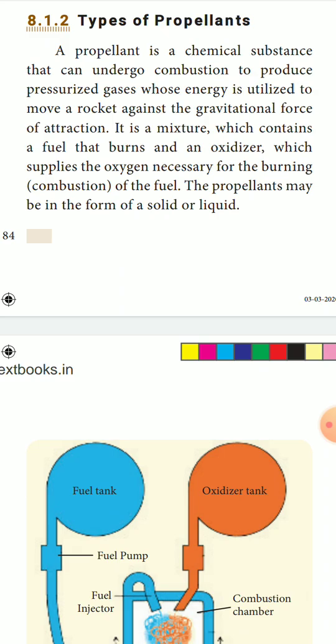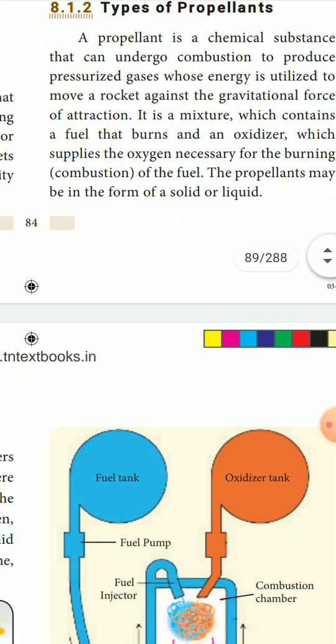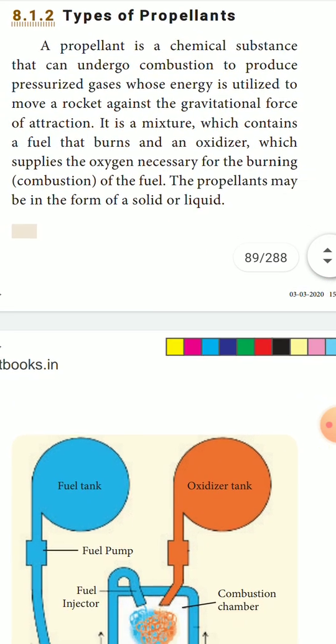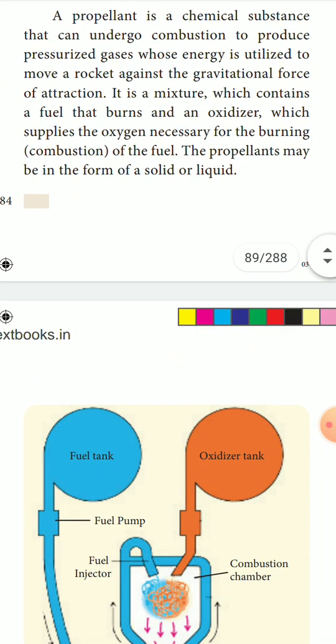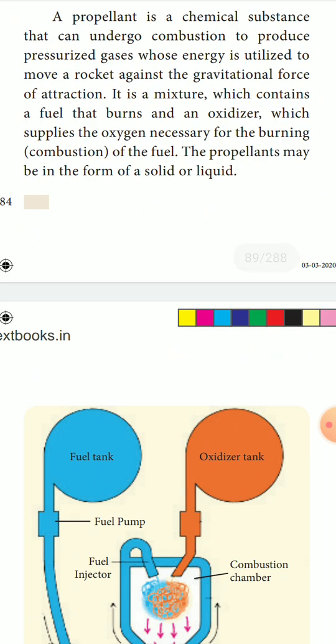It is a mixture which contains a fuel that burns and an oxidizer which supplies the oxygen necessary for the combustion of the fuel. It is a mixture of a chemical substance which burns, and the oxidizer which gives enough oxygen to burn that chemical substance.